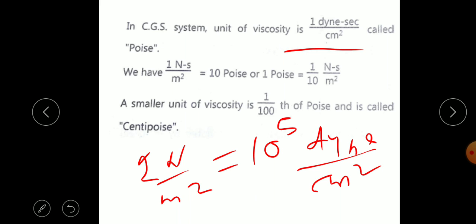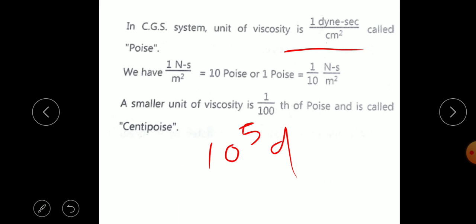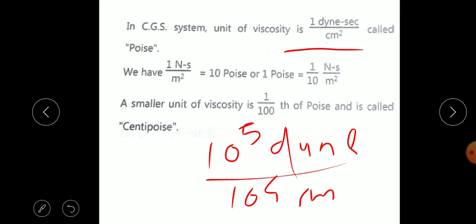So we know 1 Newton is equal to 10 raised to 5 dyne, and 1 meter square is 10 raised to 4 centimeter square.